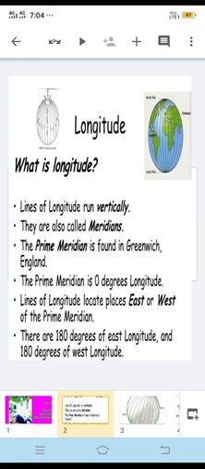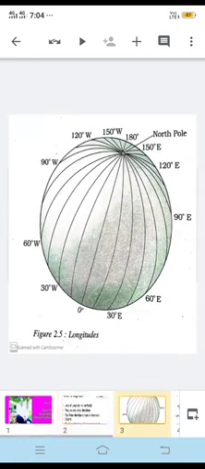Now, longitude and time. Longitudes also affect time. How it affects time, we'll discuss. The best means of measuring time is by the movement of the earth. We can easily measure time by the movements of the earth, and then we also have to consider the moon and the planets.